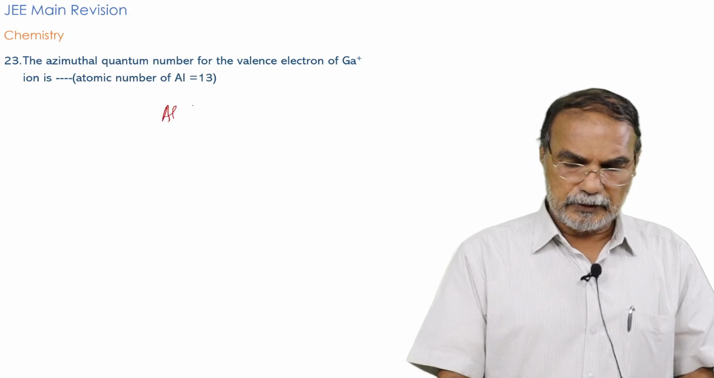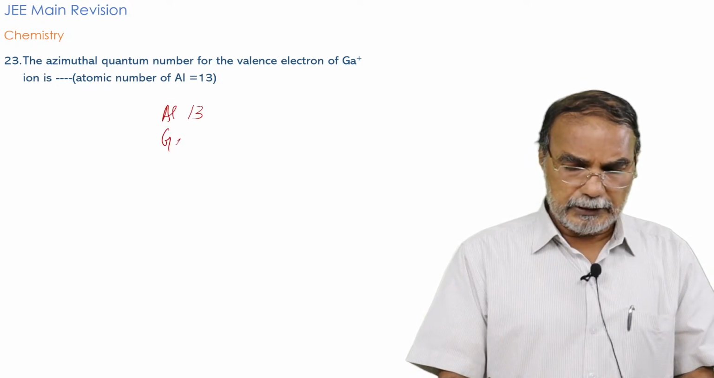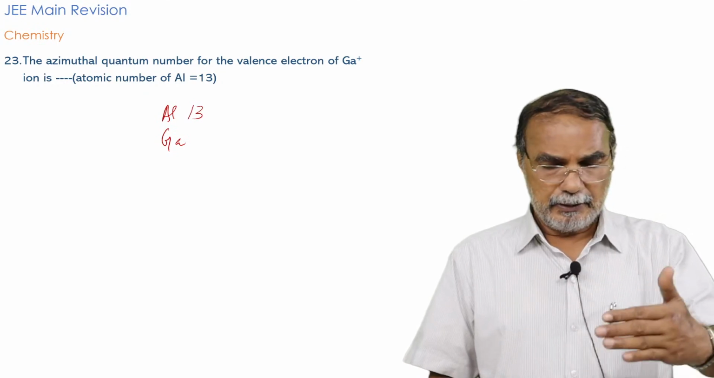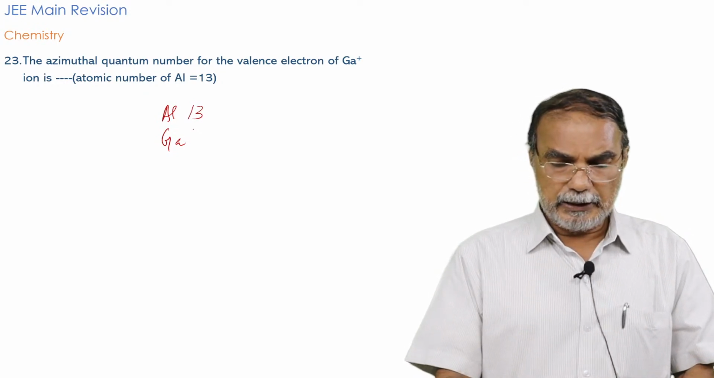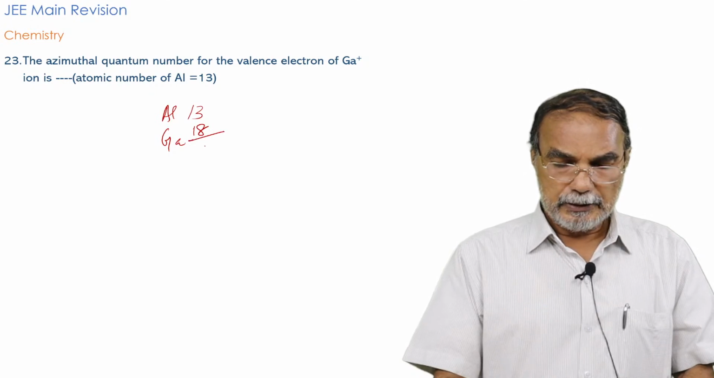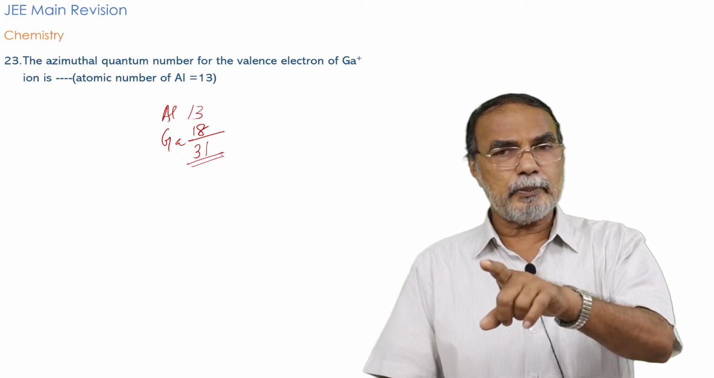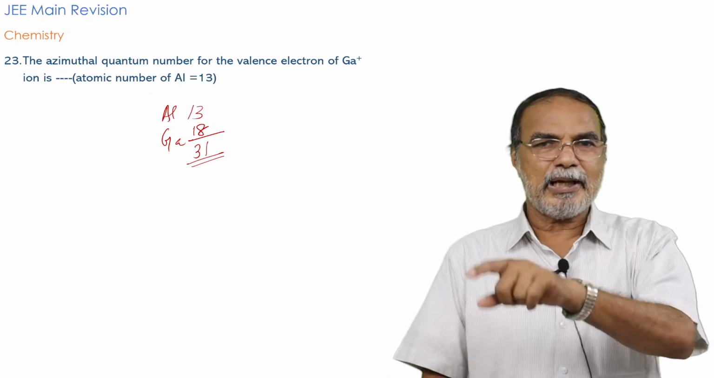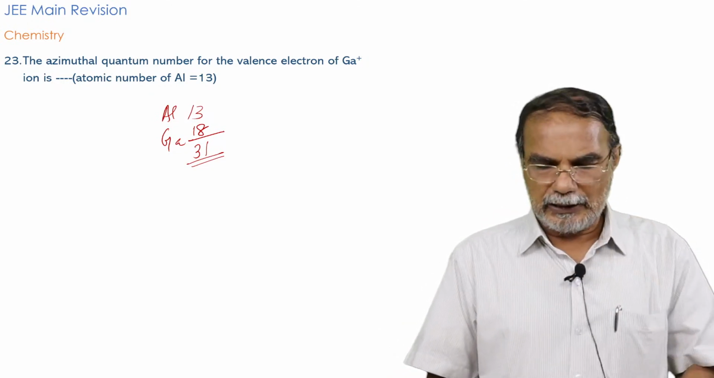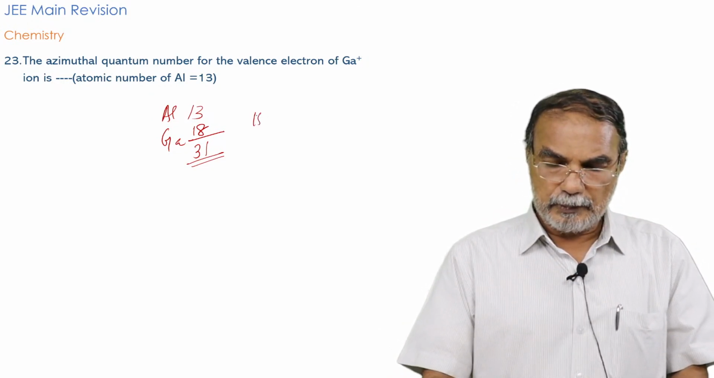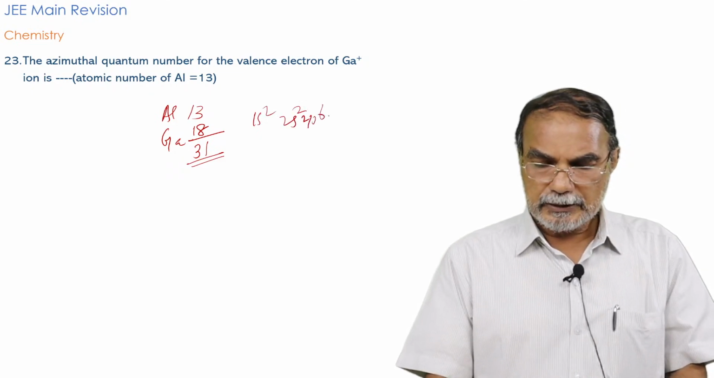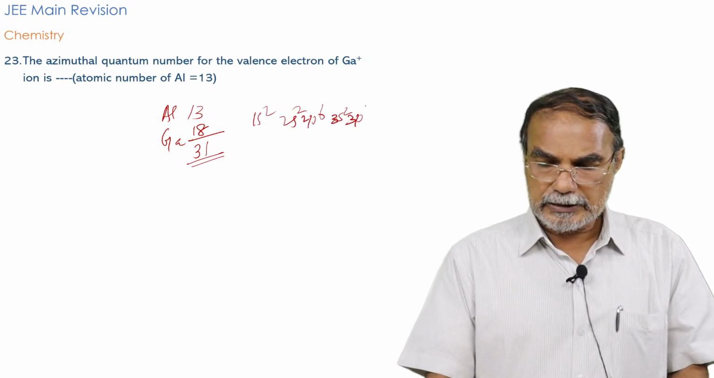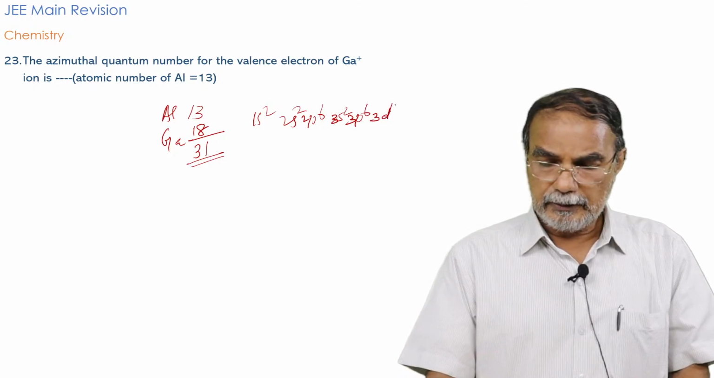Actually it is aluminium 13, and the next element in the periodic table is gallium in the next period. So the next period means there will be an increase in atomic number by 18 units, so that gallium will have an atomic number 31. You are not given the atomic number of gallium, but instead you are given the atomic number of aluminium. It is 13 plus 18, so the atomic number of gallium is 31. So naturally the configuration will be 1s2, 2s2, 2p6, 3s2, 3p6, then 3d10, then 4s2, 4p1 for gallium.